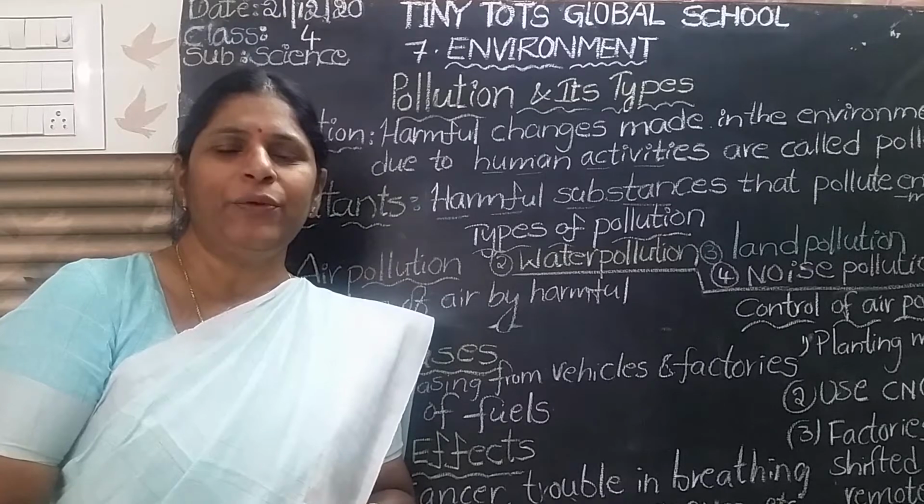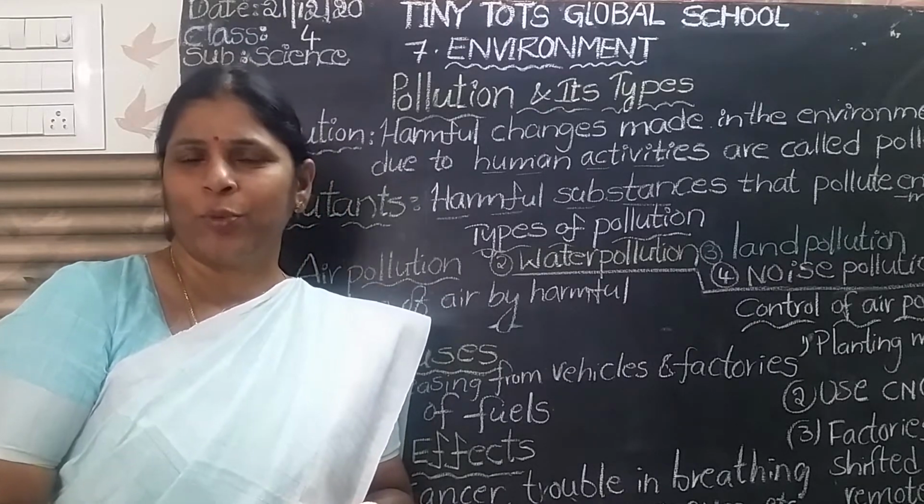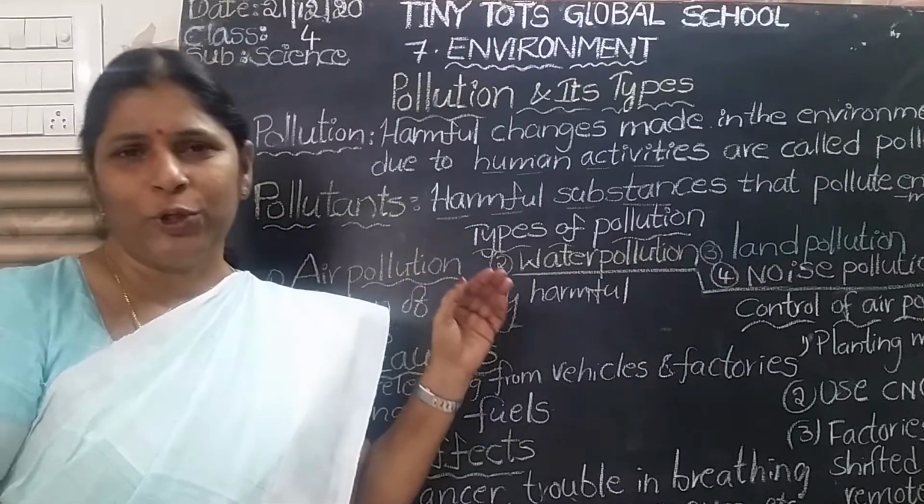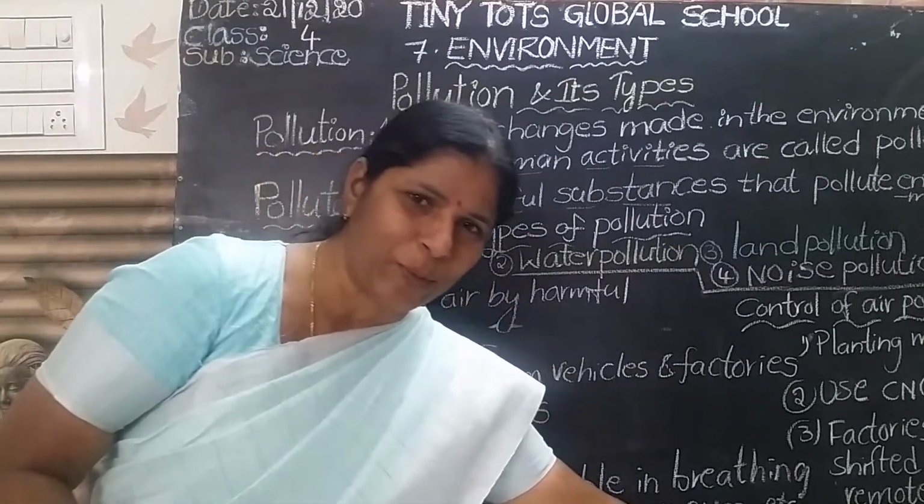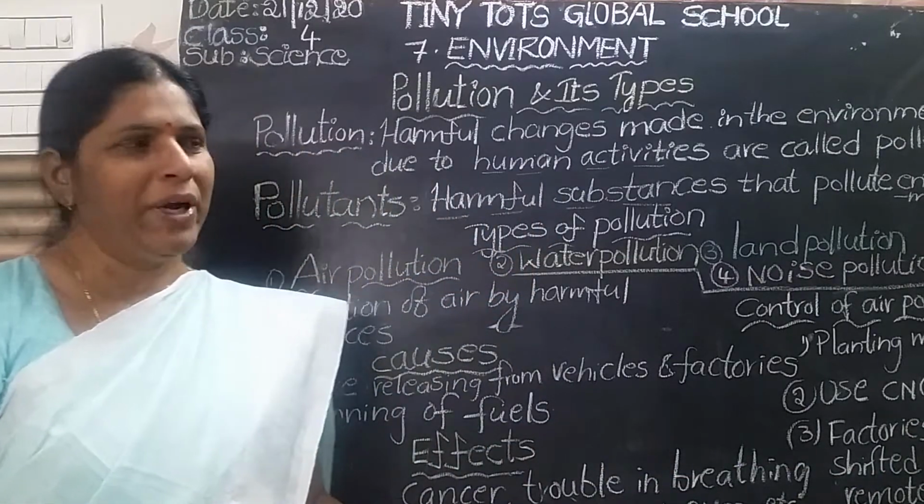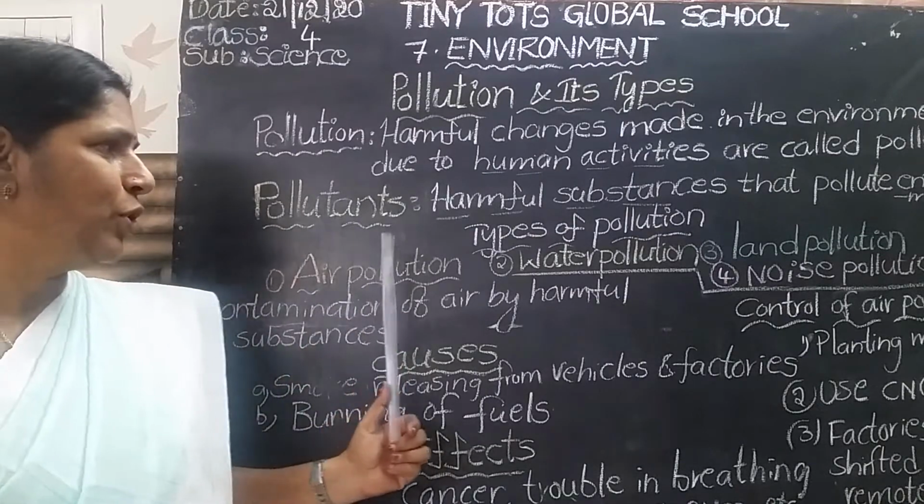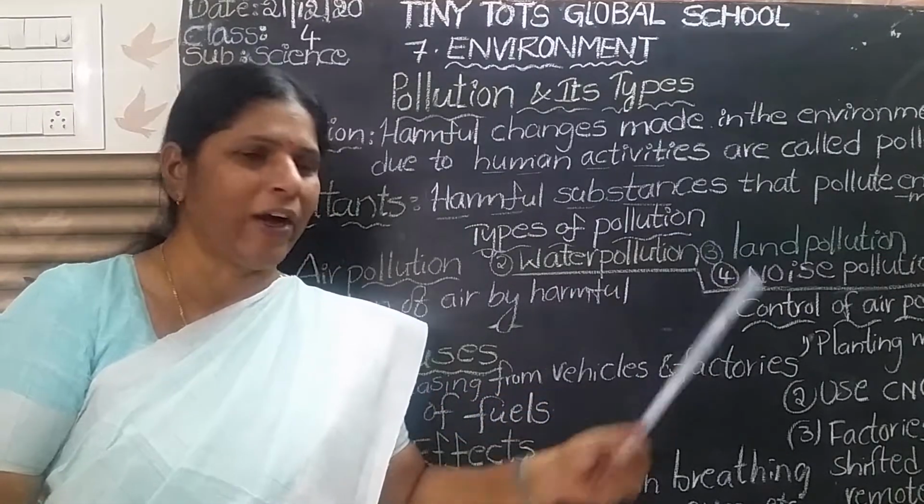There are mainly four types of pollution. What are the four kinds of pollution? Four types of pollution: air pollution, water pollution, noise pollution, and land pollution. Mainly there are three types of pollution: air pollution, water pollution, and noise pollution.